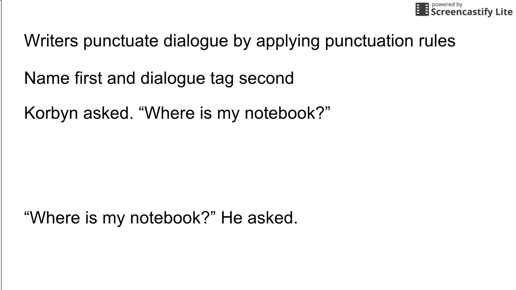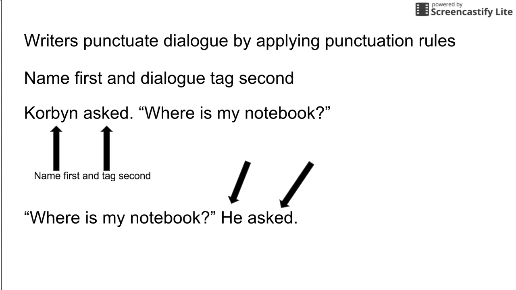He asked. In the first sentence, Corbin is the name, so that's first. The dialogue tag is second. Name first, tag second. In the second example, "Where is my notebook?" he asked. He is the pronoun, asked is the tag, so the pronoun is first and the tag is second.